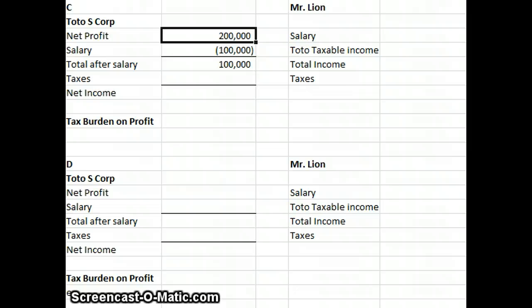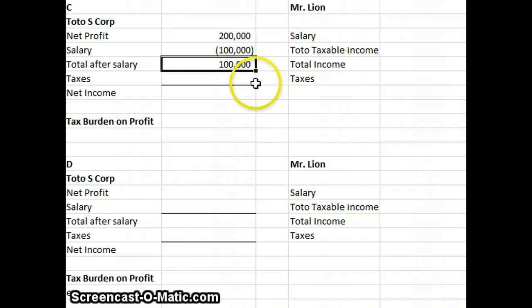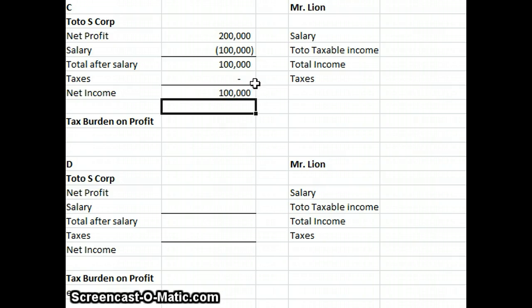Okay, let's go to Part C. Toto is an S corporation. Mr. Lyon's salary is $100,000, and Toto makes no cash distributions. Remember, an S corporation is basically a pass-through entity, so you're taxed at the individual's tax rate. My net profit for Toto is my $200,000 net profit minus the salary of $100,000, giving me $100,000. I have zero taxes paid at the corporate level, so my net income is $100,000.